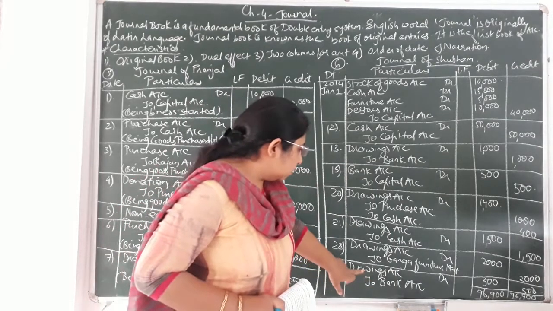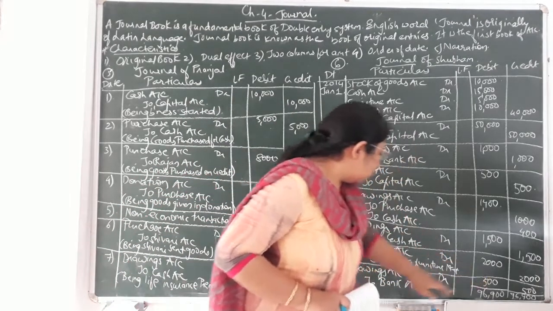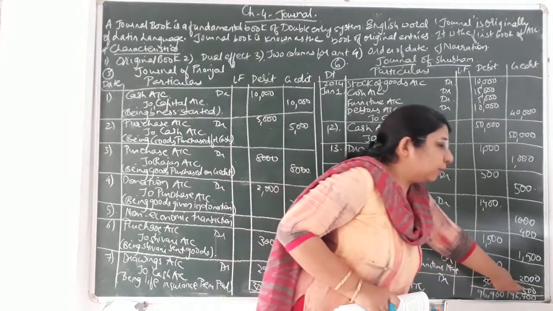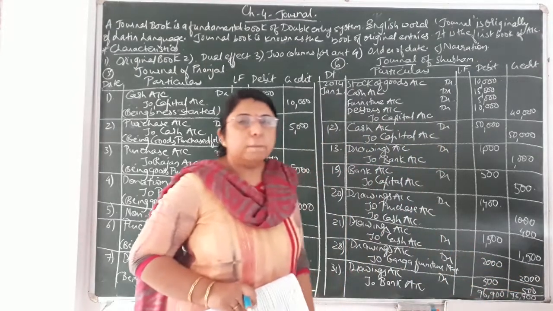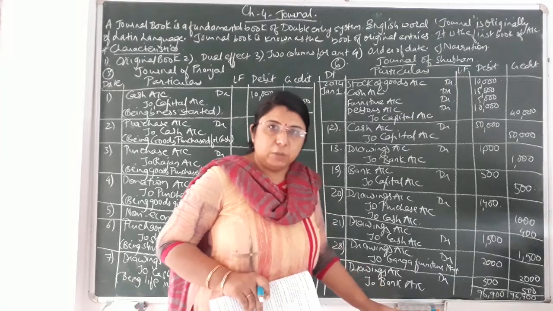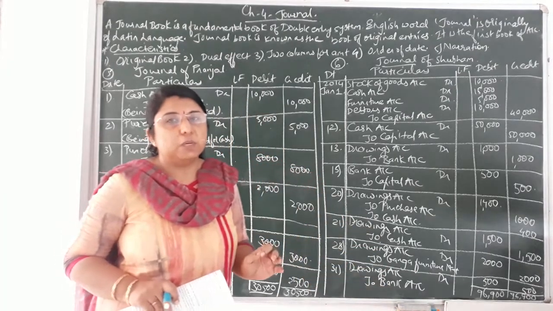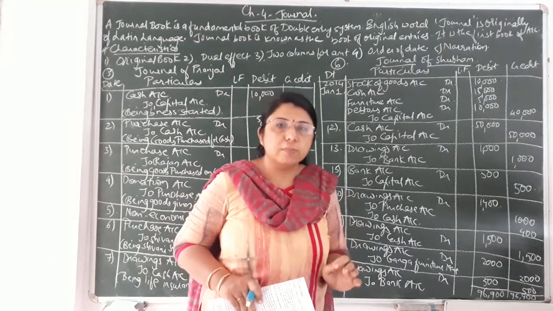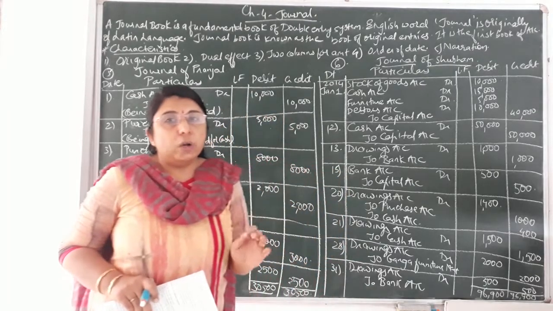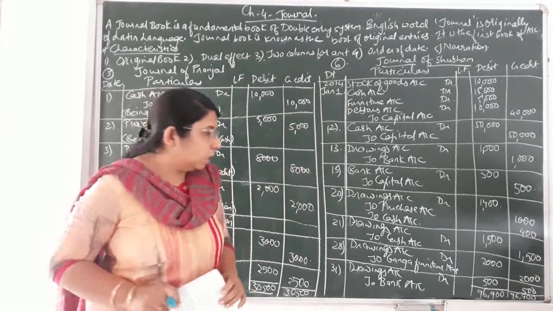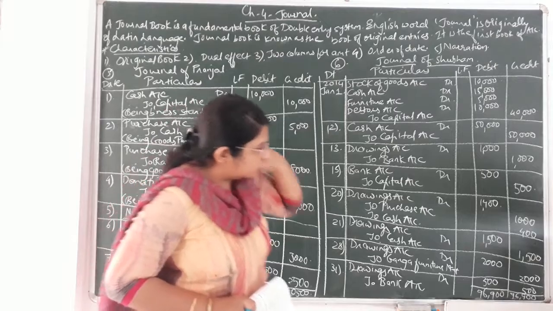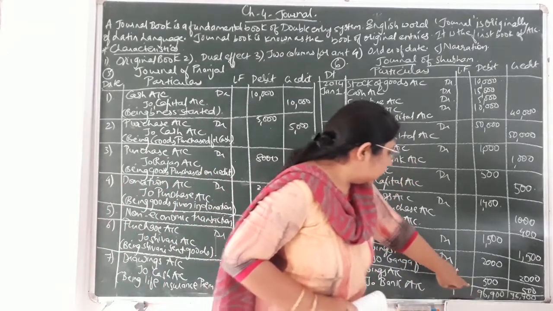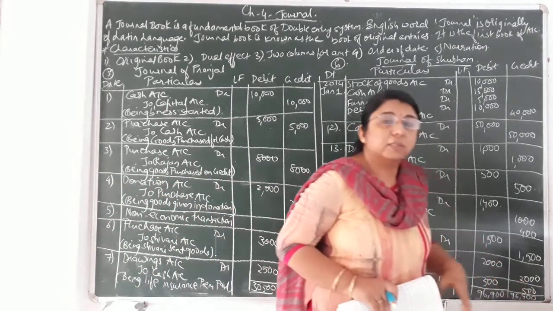So the journal entry, that is drawings account debit 500 rupees to bank account credit, that is rupees 500. Okay, because that much amount of bank balance will be reduced, and it is life insurance premium. If the word life insurance premium comes, then always drawings account will be debited. Okay, so that's the end of the sum. You can see the total of both the sides is coming equal, that is 96,900, 96,900.